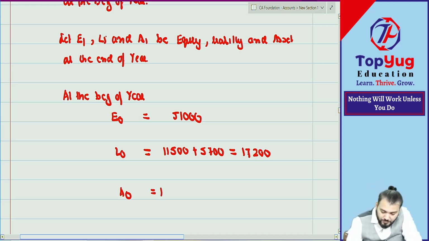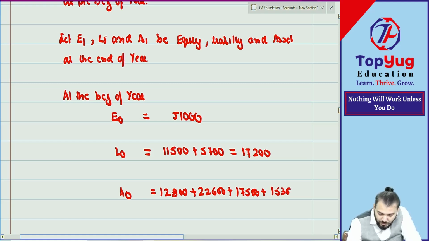How much? 12,800, 22,600, and total 68,200.